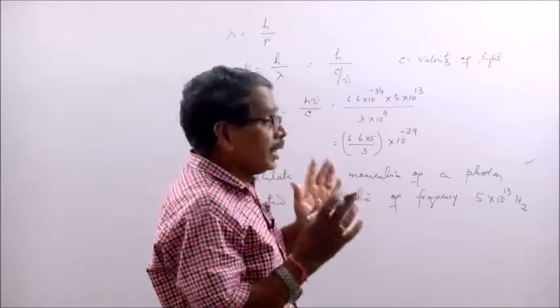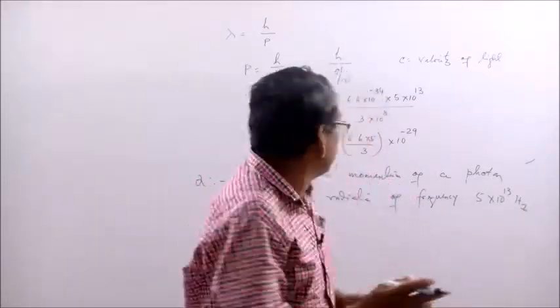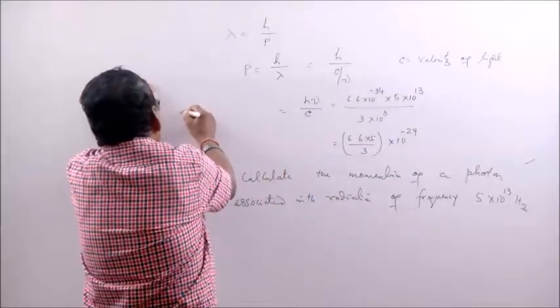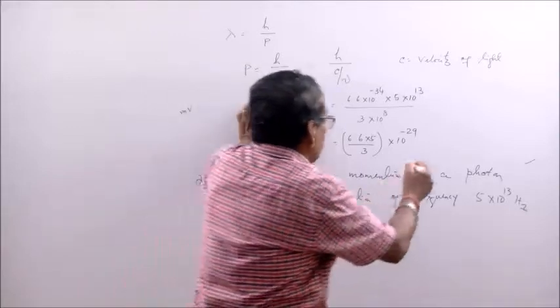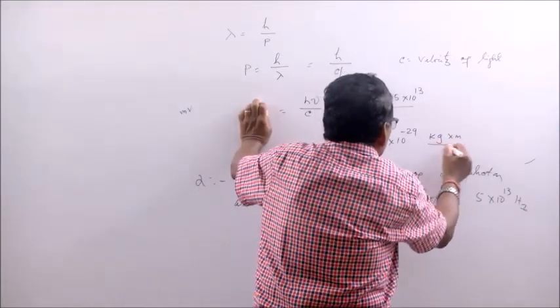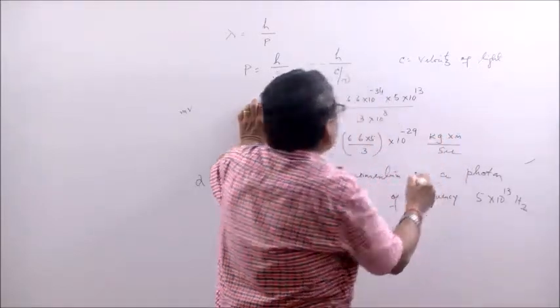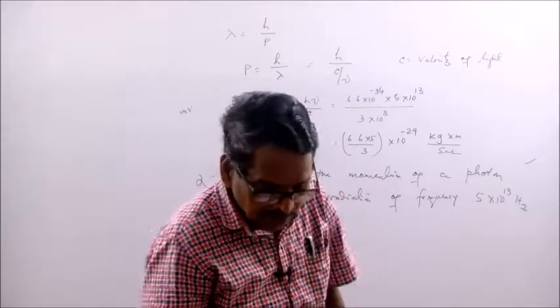What is the unit? That is most important. You must mention the unit. Momentum is what? You know momentum? mv. m is mass, v is velocity. So mass will be what? kg, velocity will be what? Meter by second. This will be the momentum. kg meter by second.